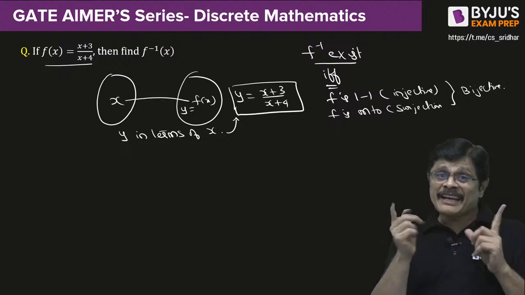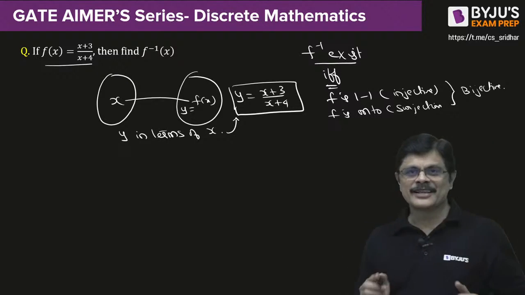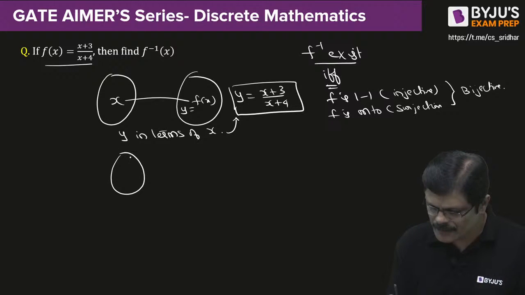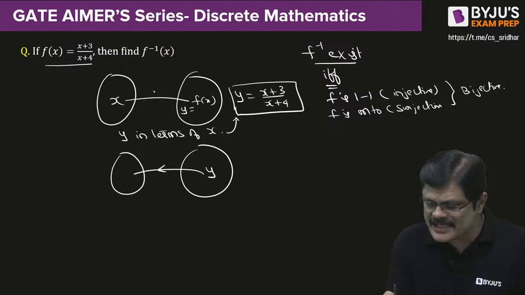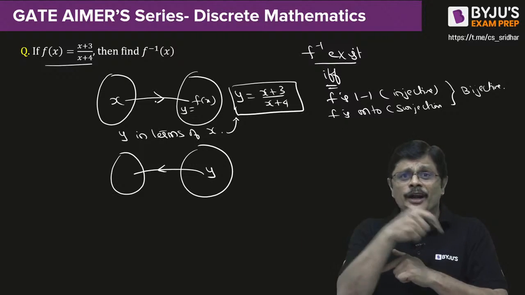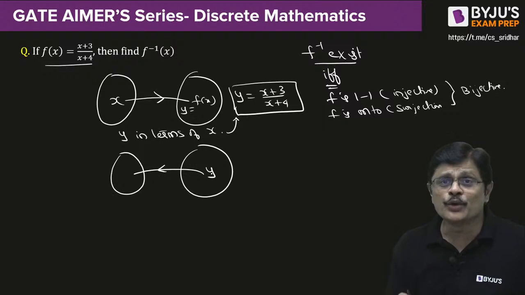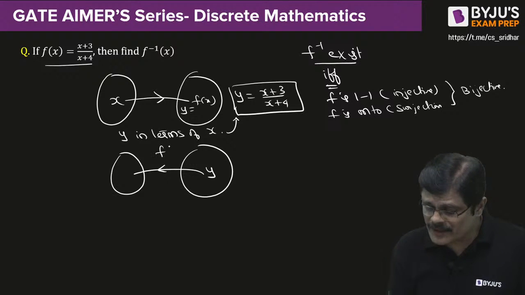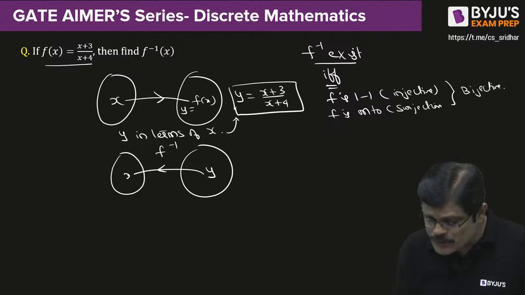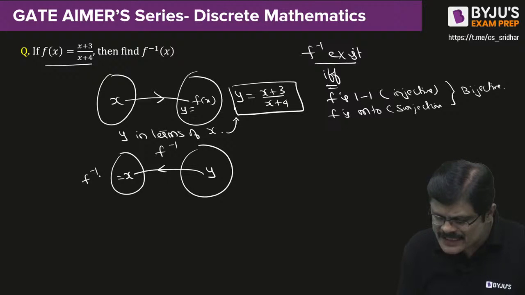But when you want inverse, see the story. For y, you have to find x. This is the story in this direction, but you want the reverse direction. For y, you want the pre-image. So y is mapped to what? It may be mapped to some x, and that is what we call f inverse y, my dear friends.